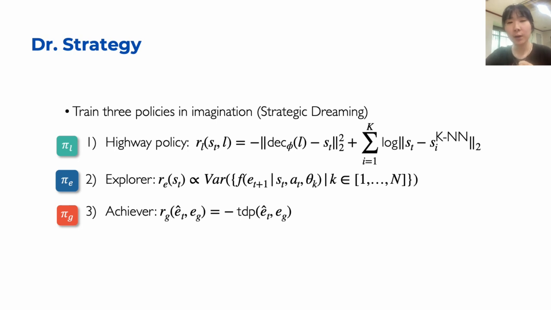If it has high variance, we conclude this is the most unpredictable state. Highway policy is used only to reach discrete landmarks, and the reward is the distance from the current state to the target landmark. Achiever is trained to reach the final goal, and we train a temporal distance predictor to give this reward. A temporal distance predictor is given two states and tries to predict how many steps are needed to move in between.